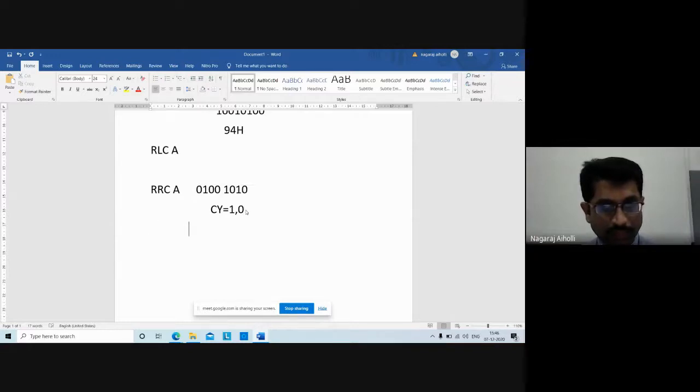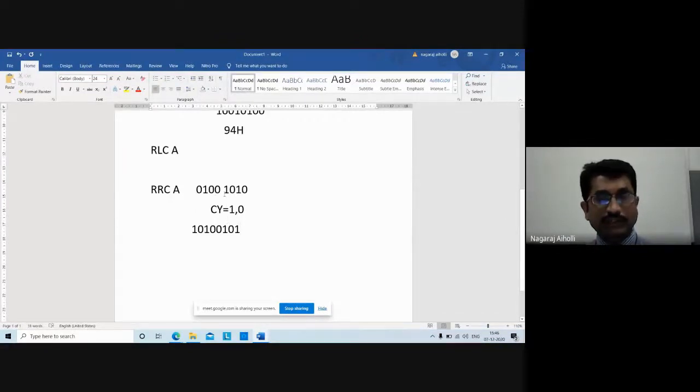So this will be 1, 1. Then the first 7 bits as they are, from left to right: 0100 101. So this is how we are rotating right through the carry.